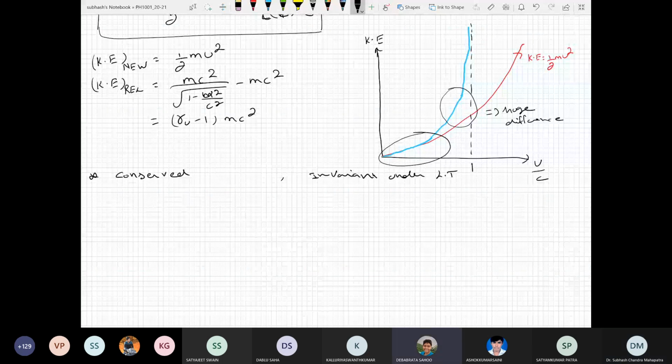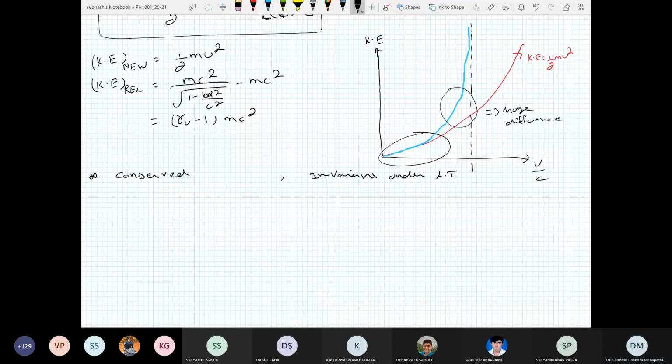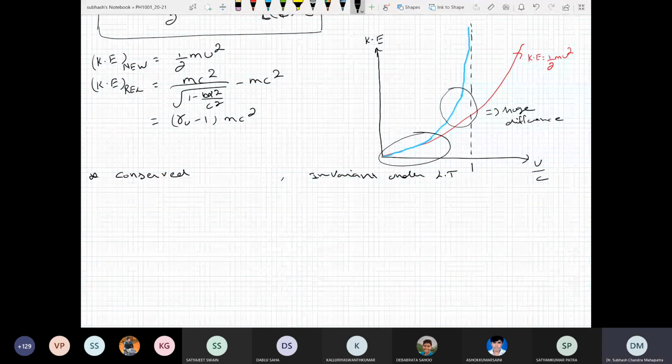What is the meaning of conserve? Nothing is wasted. It's like it does not change with time. Energy is conserved, meaning the total energy of the system is conserved. So you analyze at any point, the energy of a system remains constant. What is invariant?